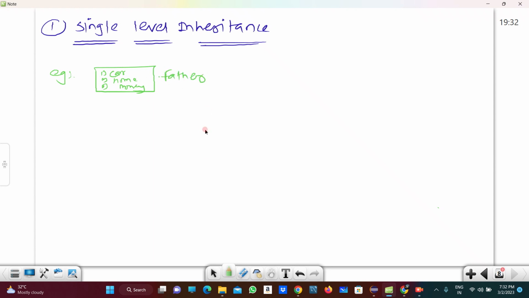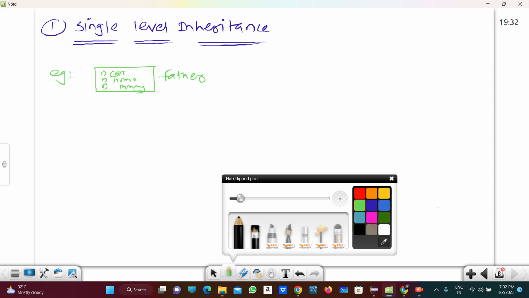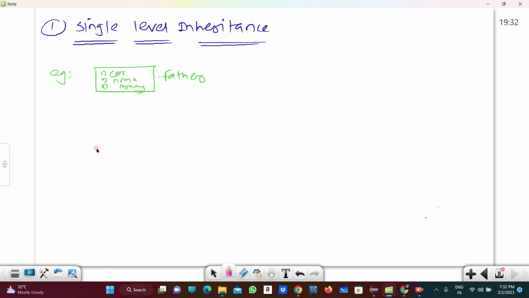So this is the father, and this is the son. The son is having a bike, right? This is the son. So in single level inheritance, what happens?